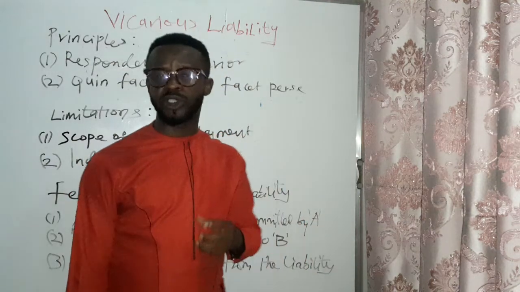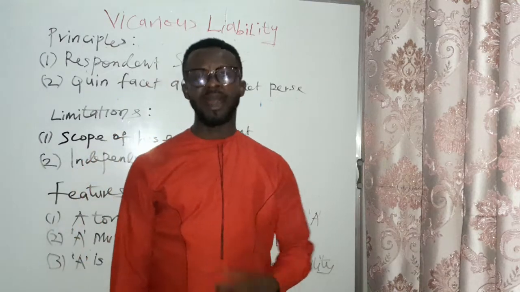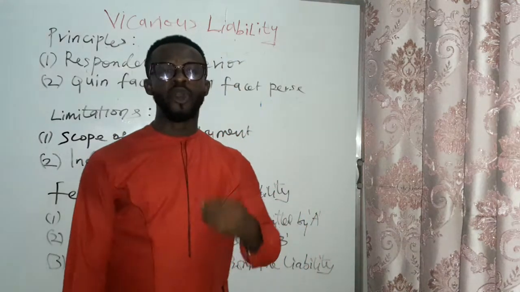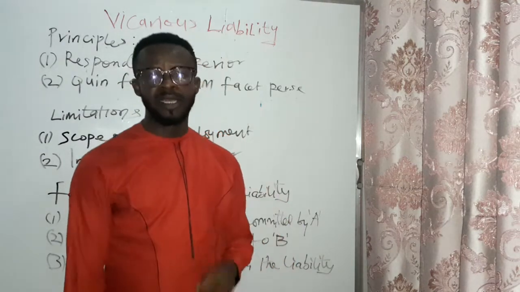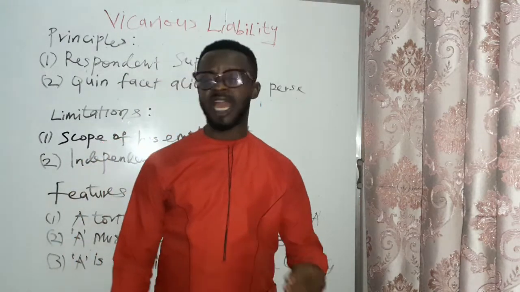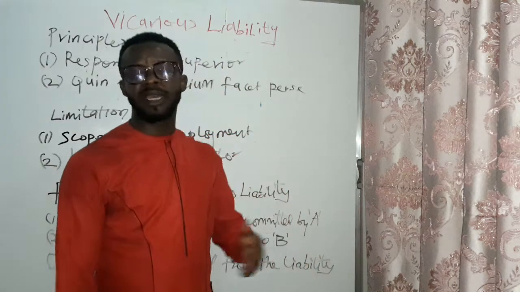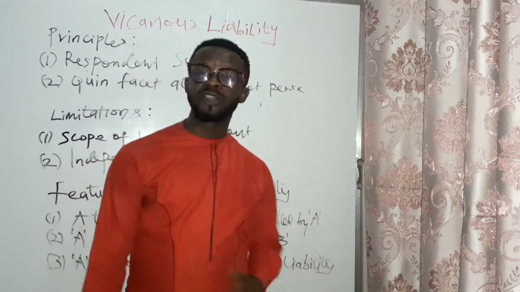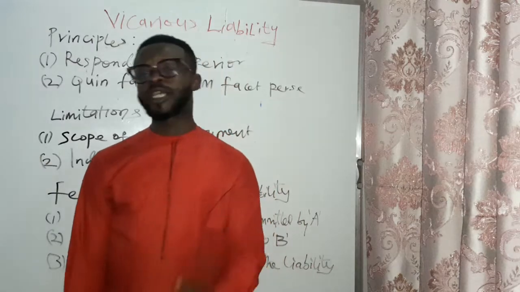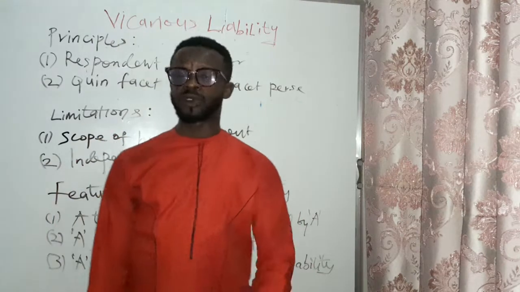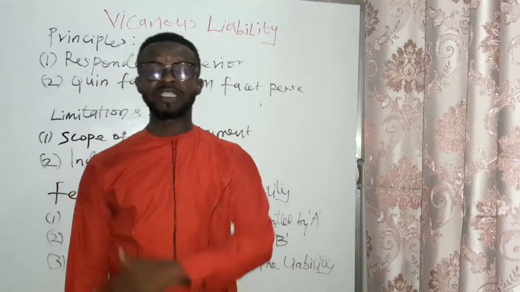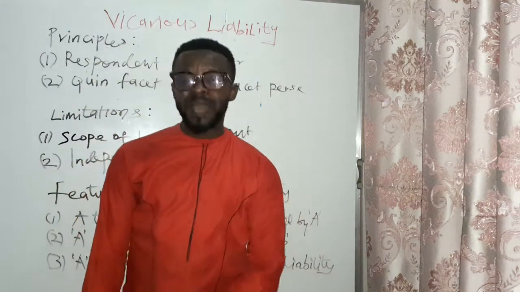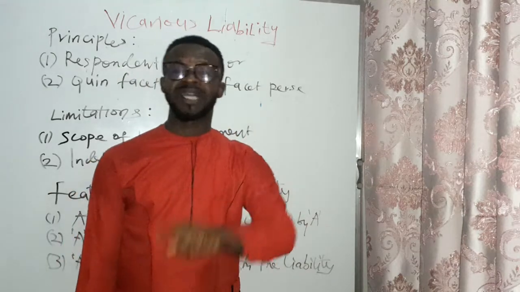It is seen as a deviation, an aberration from the norm, holding a third person liable for another's tortious liability. This is experienced in all walks of life, in institutions of learning, in banks, industries, in schools. For instance, if the principal delegates a function to a teacher to discipline a student, and in the process the teacher blinds the student's eyes, that principal will be made to pay for that damage.